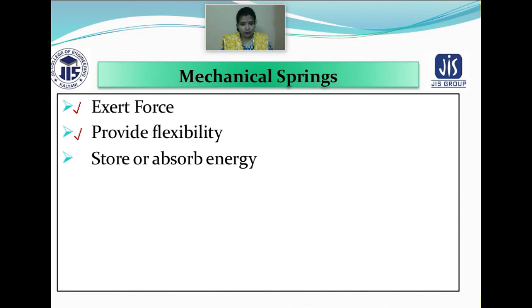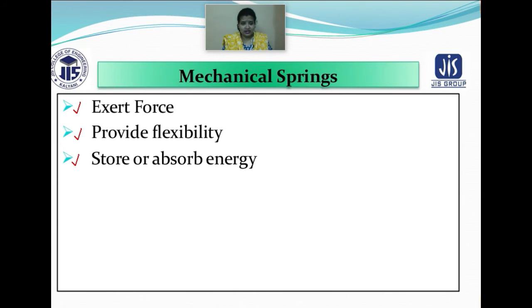Flexibility is one of the most important parameters for a mechanical spring, because when you apply the load, it gets deflected and distorted, but it is not damaged, because it has that flexibility within itself to undergo some changes. But remember, these changes are not permanent. Next thing is that it stores or absorbs energy. So it stores and absorbs energy.